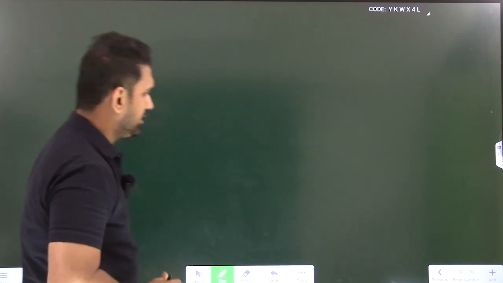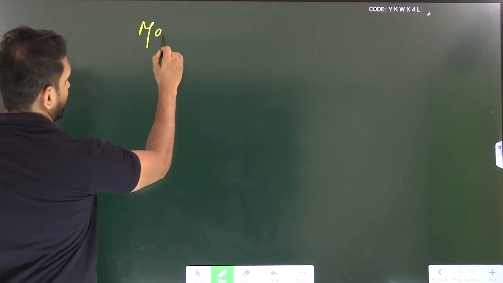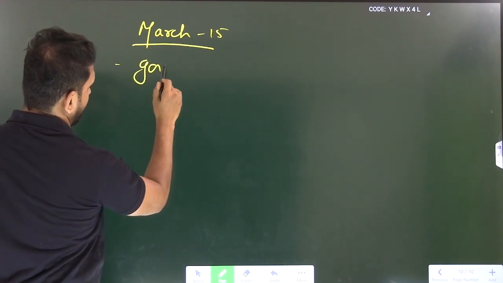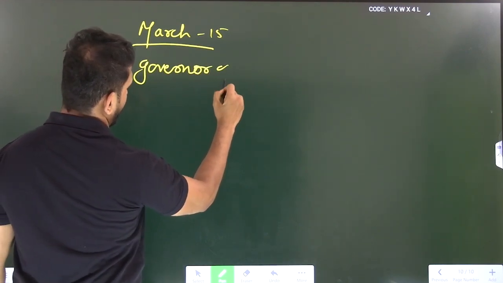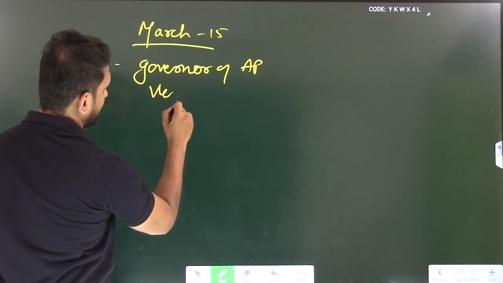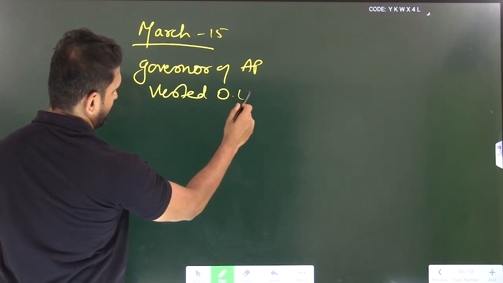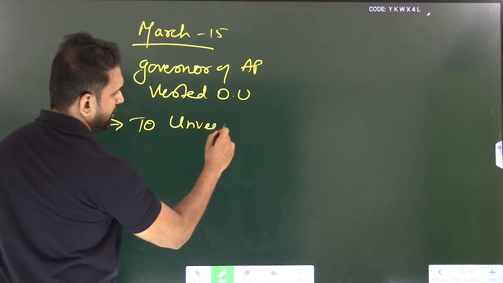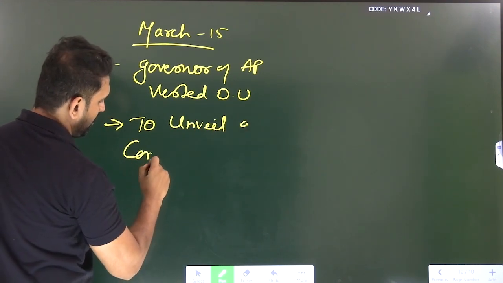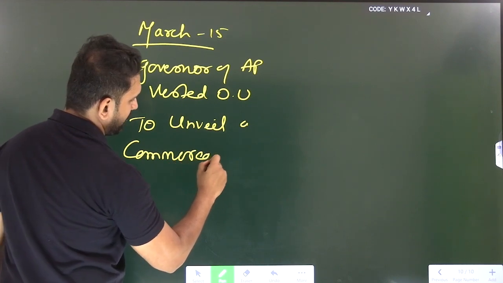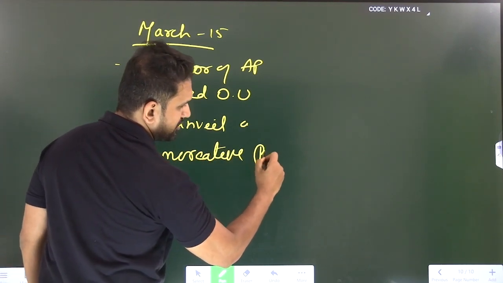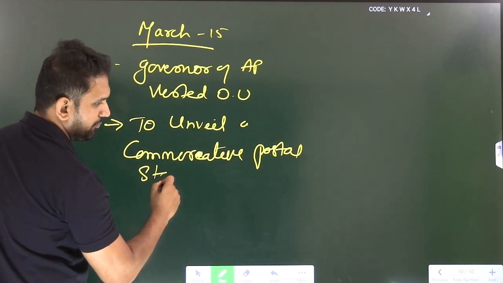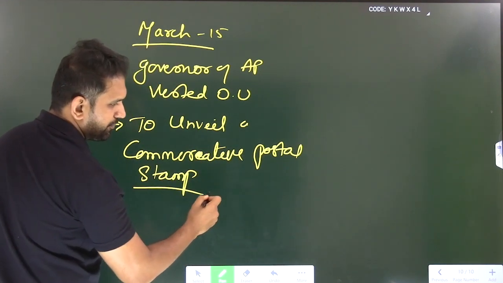Last point, last discussion of today's class, March 15th. The Governor of AP visited Osmania University to unveil a commemorative postal stamp.